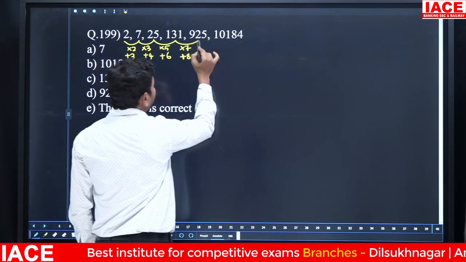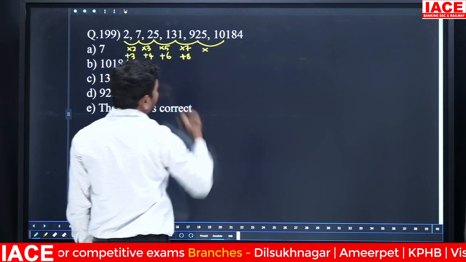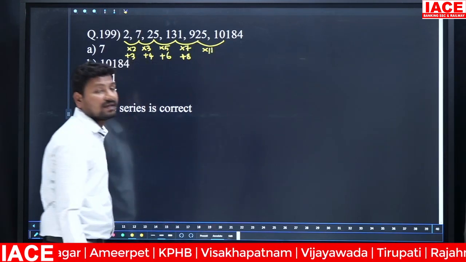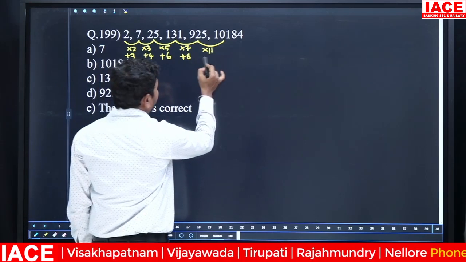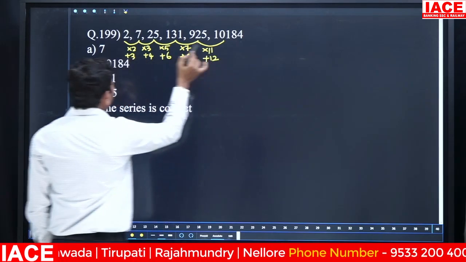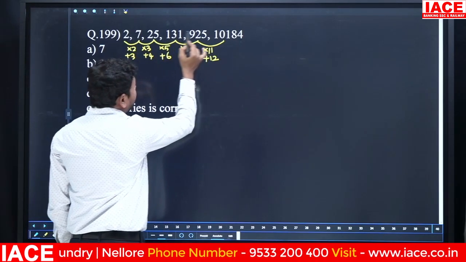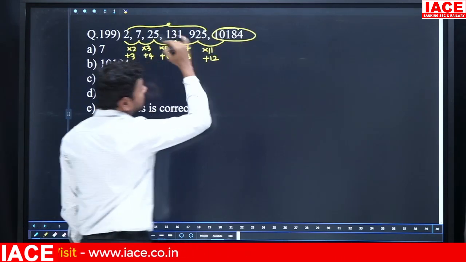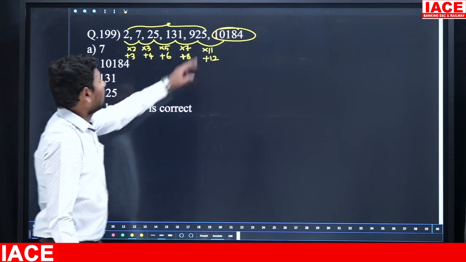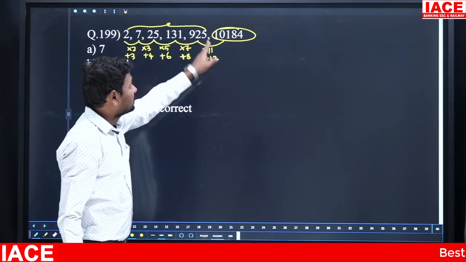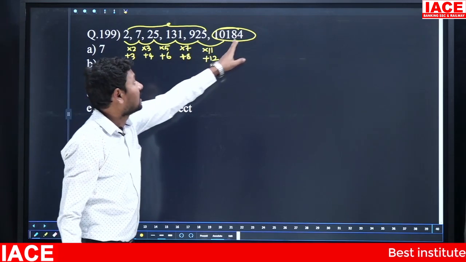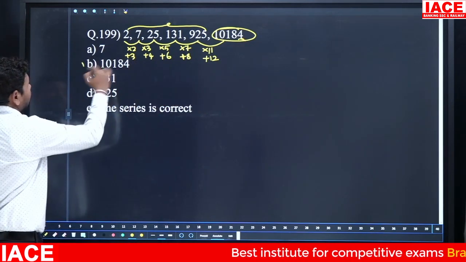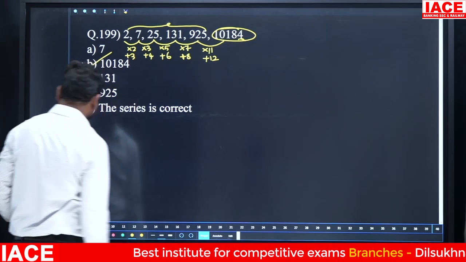It is becoming 925. Next, multiply with what number? After 7 the next prime is 11, then after 11 we add 12. In this procedure 2, 7, 25, 131, 925, these are all exactly correct, so the wrong number is 10184. You can observe that 5 into 1 is 5, the last number is 5, and 5 plus 2 is equal to 7 but not 4. That means the wrong number is 10,184. Then option B.